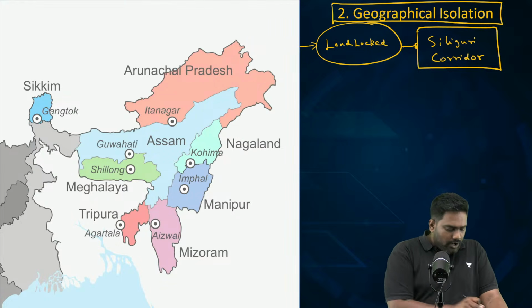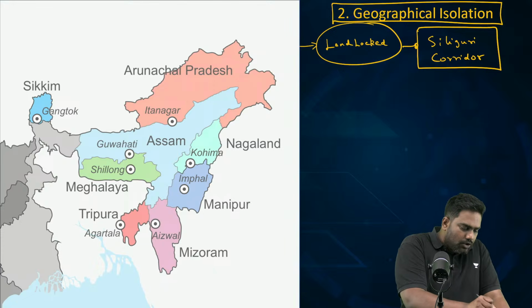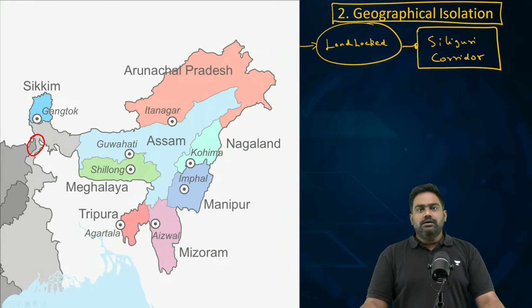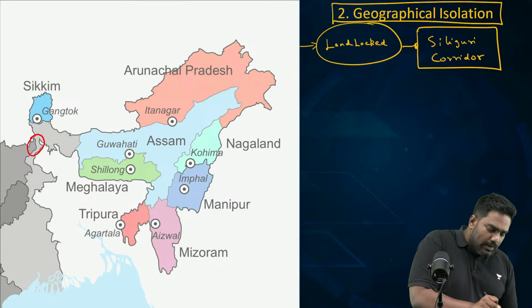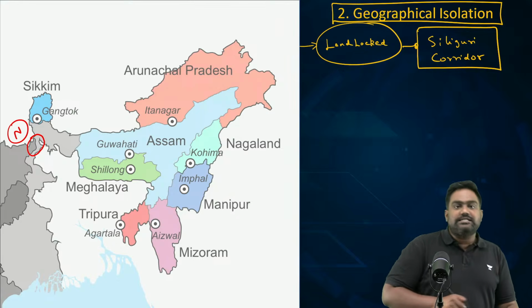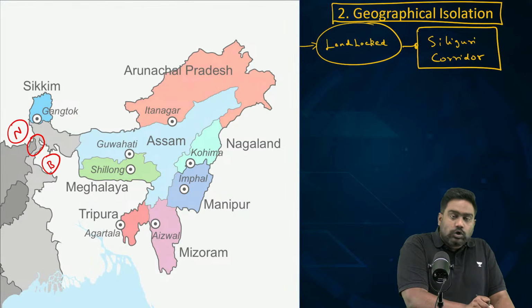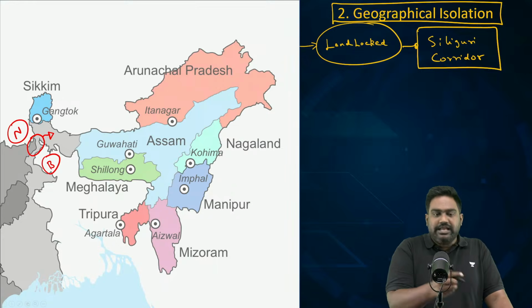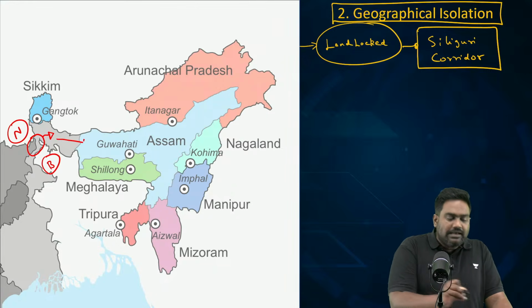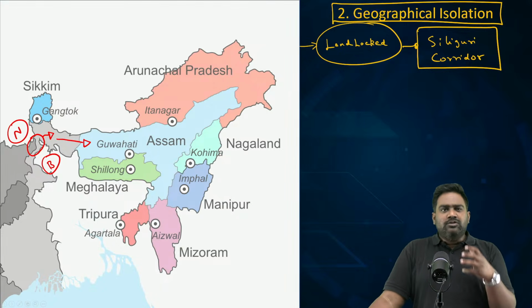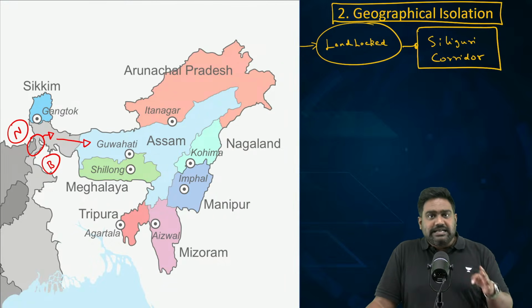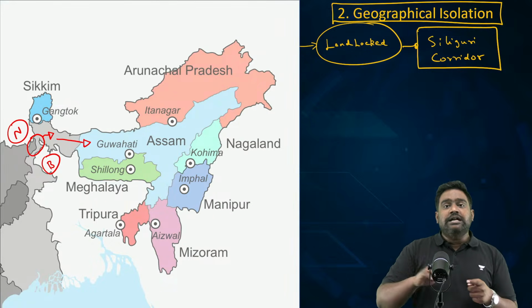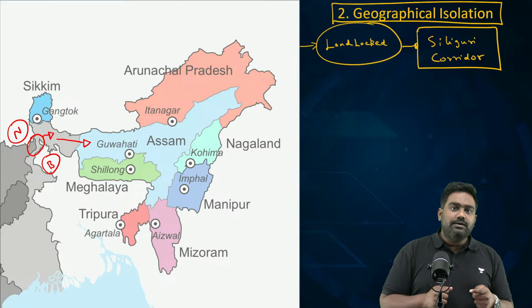The Siliguri corridor happens to be a strategic choke point located over here, hardly 22 kilometers wide, sandwiched between Nepal on one side, Bangladesh on the other side. And once you cross Siliguri, you enter the Darjeeling belt and then the Brahmaputra valley. Over here, the terrain, the topography is very complex. As a result, connectivity and accessing the region is difficult, which in turn hampers economic development.